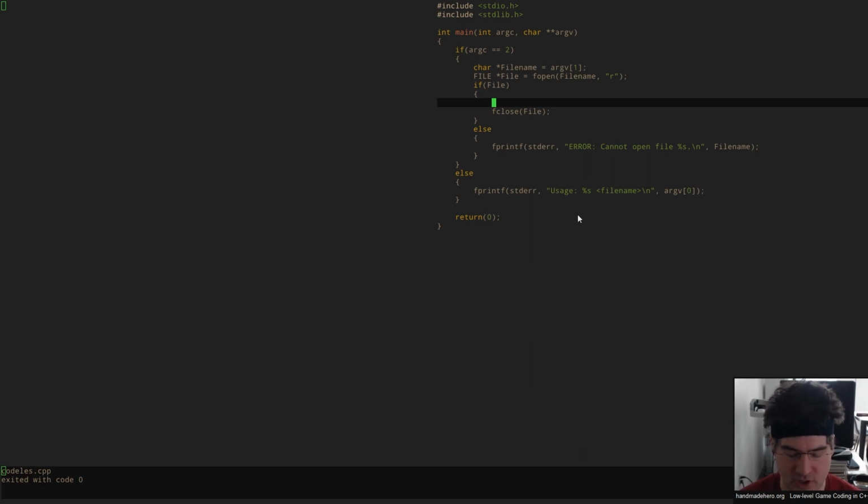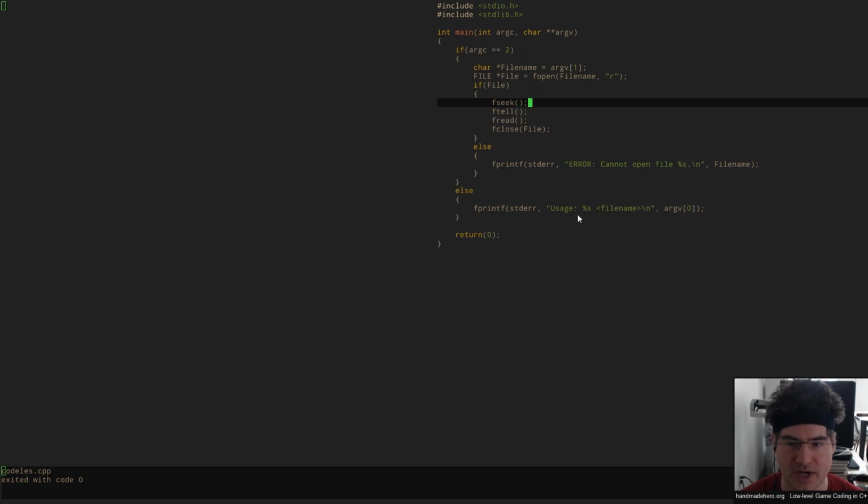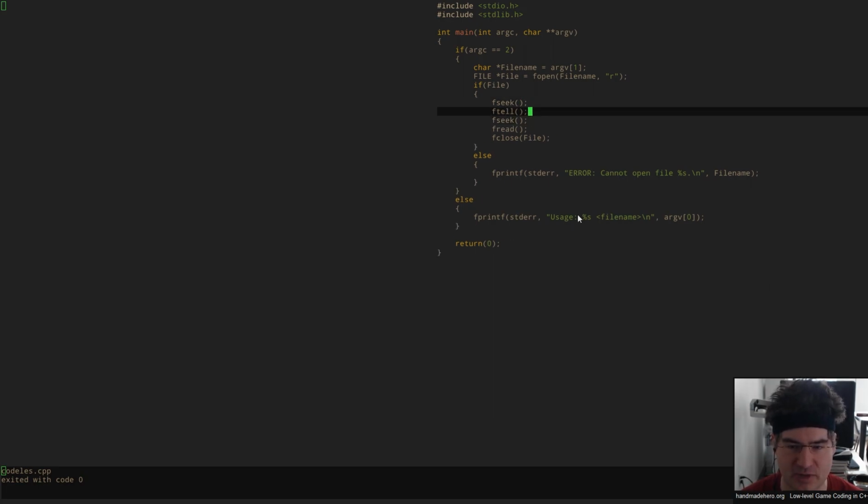Okay. Here we go. We've got our file open. We're going to want to fread into this file, the whole thing, but we got to find out how big it is first. How do we find out how big it is? That's right. We use an ftell, okay? We're going to have to see how big that file is. We're going to need an fseek and an ftell, so let's go ahead and fseek to the end of the file. We'll do an ftell, and then we'll fseek back to the beginning, all right?